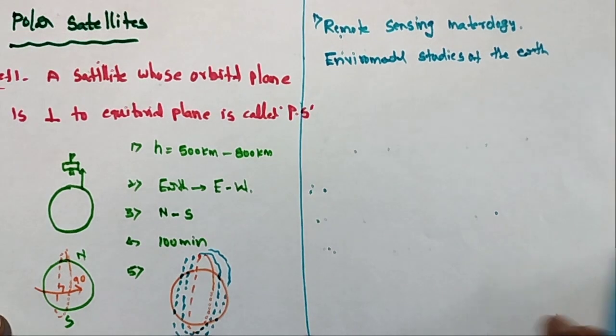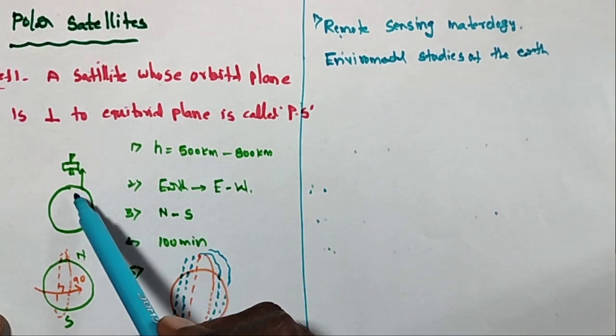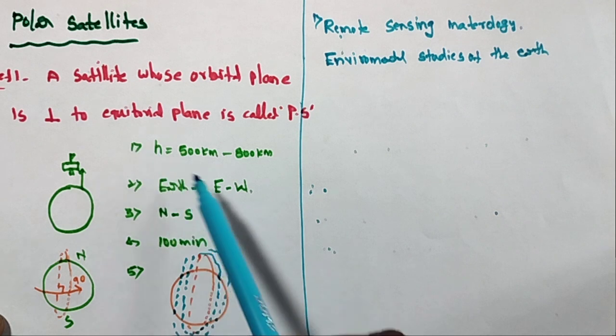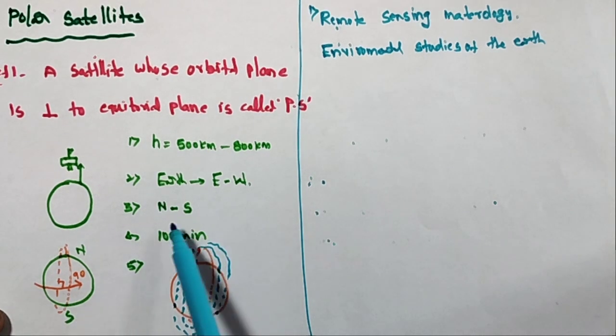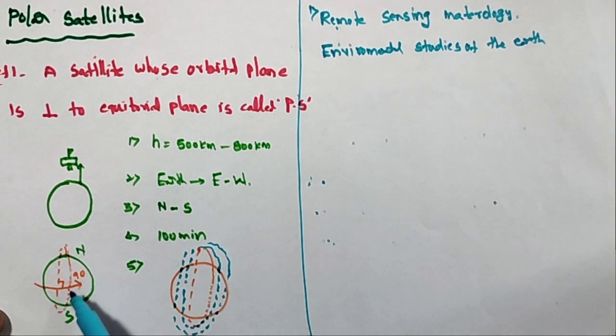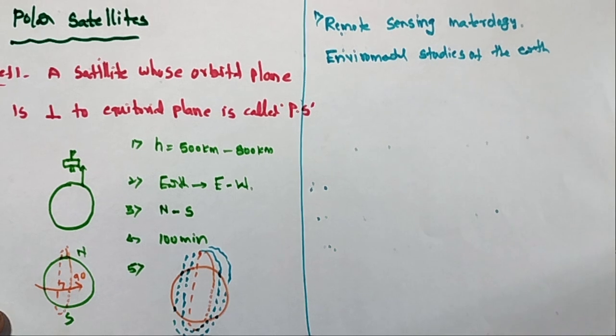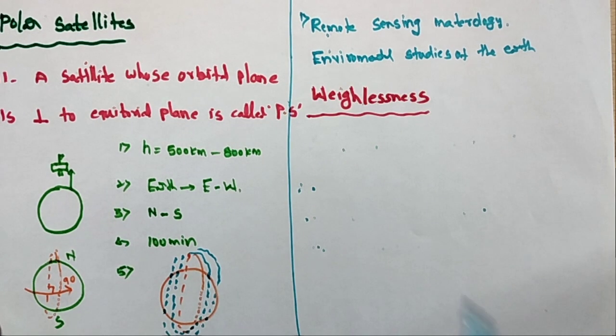The polar satellite is at a low altitude, 500 to 800 kilometers, and is moving. So it is always moving in the north to south direction. What is the time period? Just 100 minutes for one complete rotation, so it is moving very fast. Every strip gives its latitudes, complete information about the earth. This is called polar satellites. Next one, weightlessness.